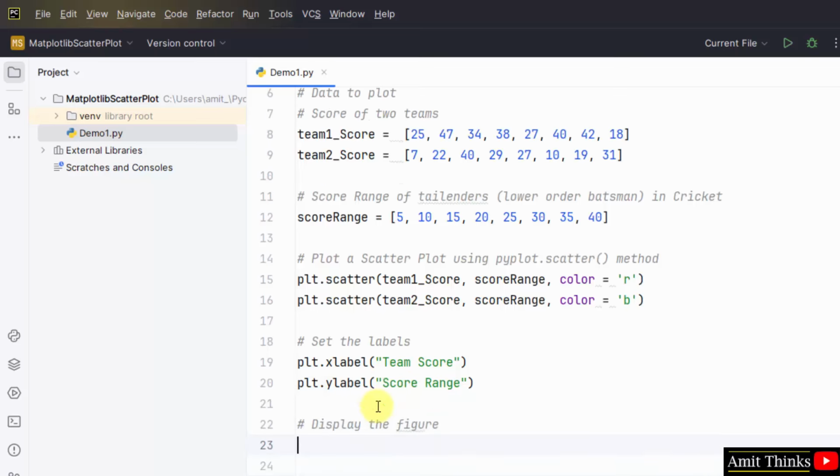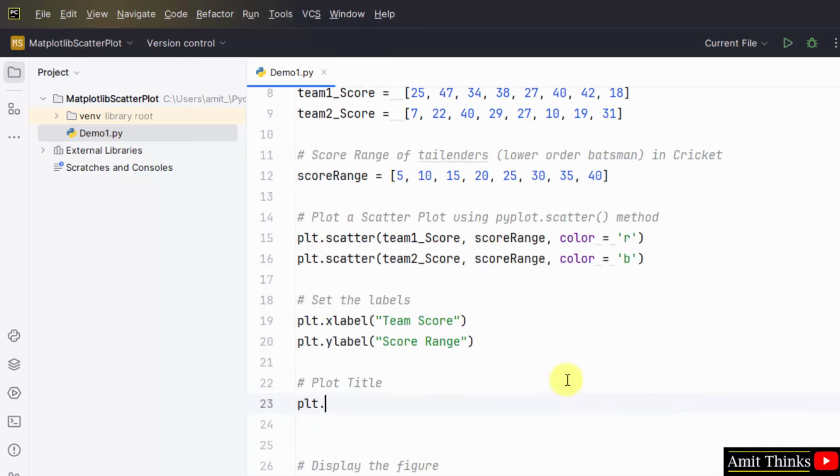Again we will use plt, that is the submodule alias, dot show, that's it. You can also set the plot title. Use the same plt.title and set the title easily. Let's say I'll set it to score of 2 teams. Done.